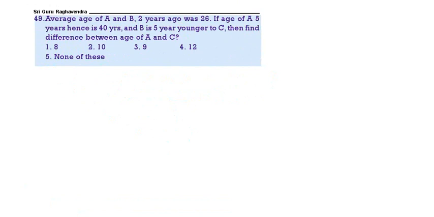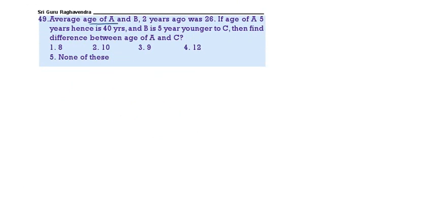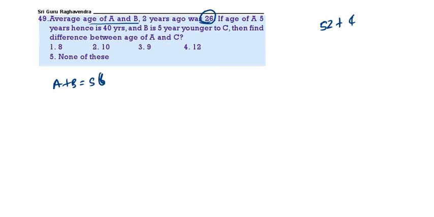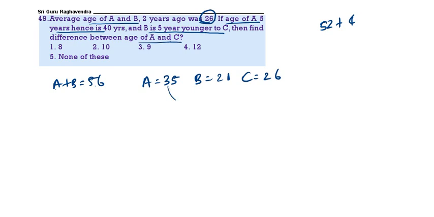The average of A and B 2 years ago was 26. Now what is A plus B present age? 2 years ago average 26 means total 52. Now for A 2 years, for B 2 years, total 4 years. So A plus B is equal to 56. The age of A 5 years hence is 40. That means A present age will be 35. Now A plus B is 56, A is 35, so B will be 21. B is 5 years younger than C, so C will be 26. Then find the difference of A and C. What is the difference of 35 and 26? 9. 9 is the correct answer.